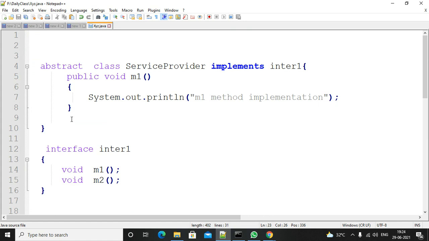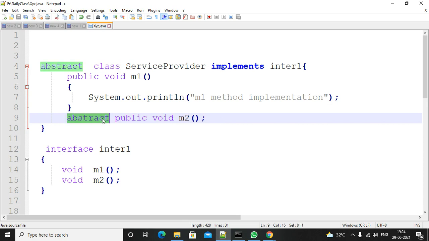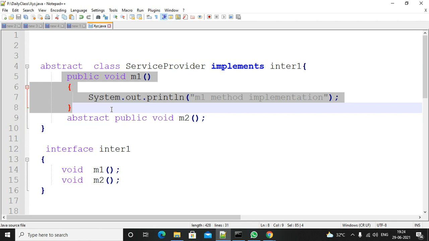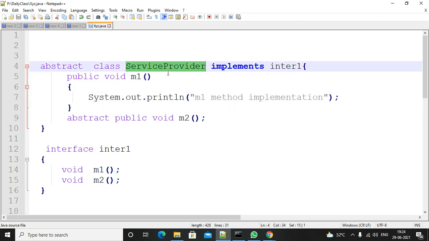Right? So in this case, you write the method as abstract. This is the coding standard. If you are not implementing a method, you just define it with abstract. That is enough. One method implementation he knows, the second method implementation he doesn't know. That's why he wrote that method as abstract and wrote this class as abstract. So he implemented half the part, and the remaining half has to be implemented by someone else. Who is that someone? Maybe his child.